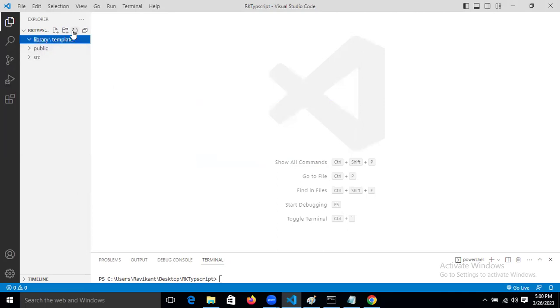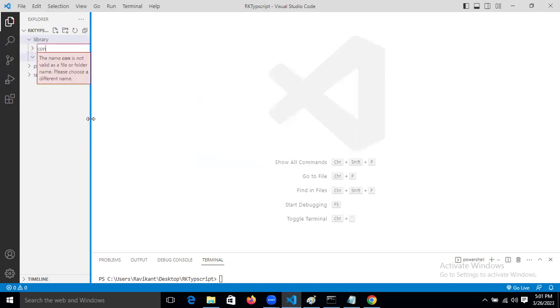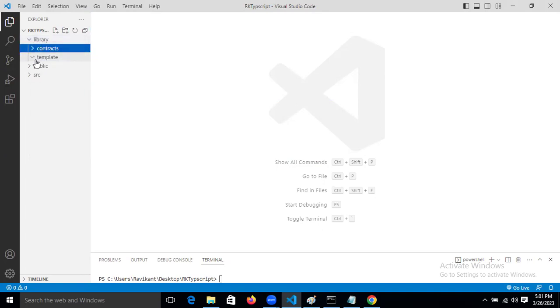I want to create here only, right? Now I created the contracts folder, template contracts. Again, one more: the Components folder, right? Now the components folder I created.